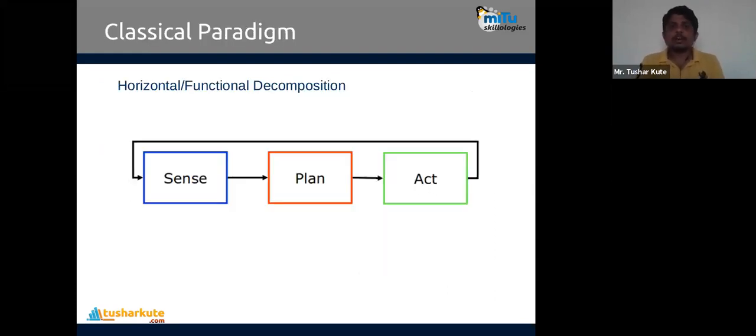Now the general classical paradigm which is used, like functional decomposition, horizontal functional decomposition, we just do this: sense, plan, act. And again go to the start, again sense, plan, and then act, and remodify it, like this. This is the classical paradigm. This is what you call horizontal functional decomposition. Functions are decomposed. Whatever the robot does, the robotic functions are decomposed into sensing, planning, and acting, but they are done horizontally. This is just a part of the robotic control system that we have decomposed.